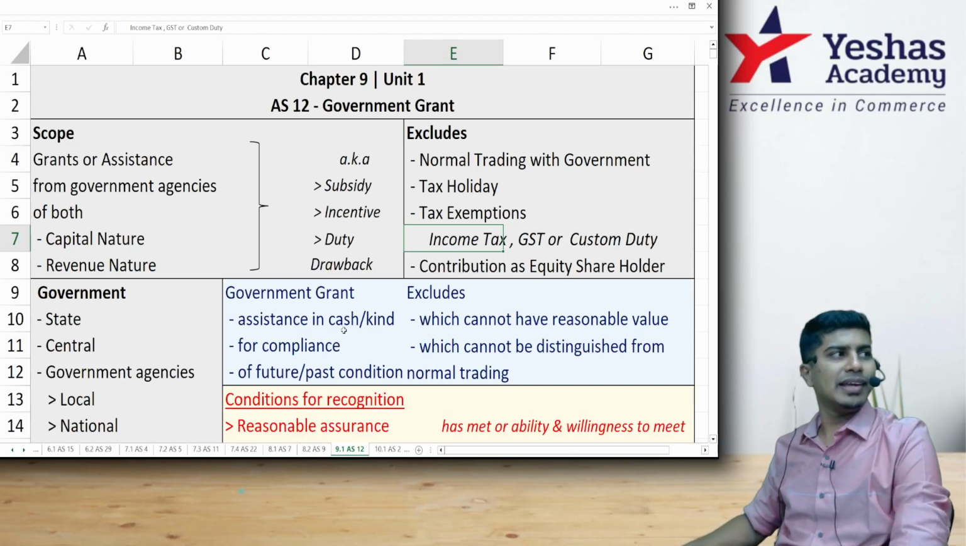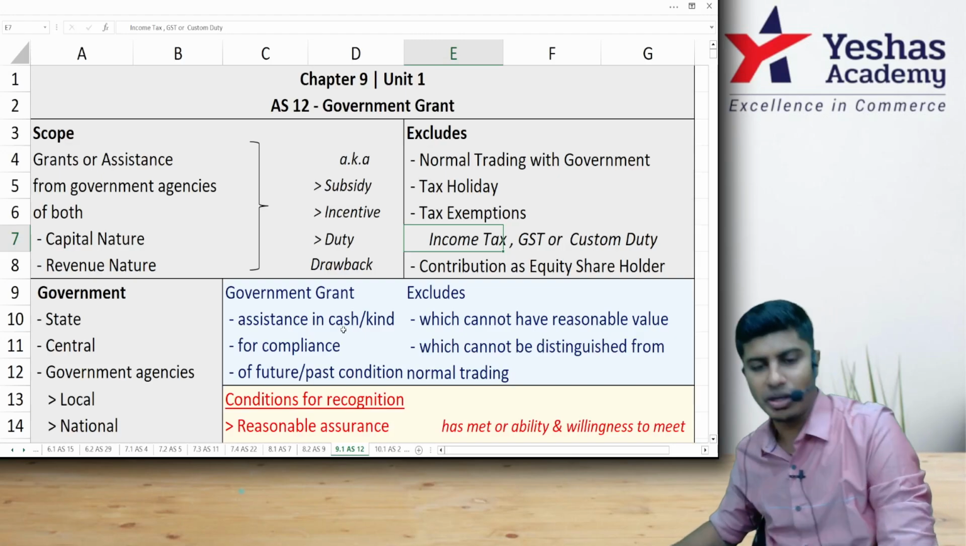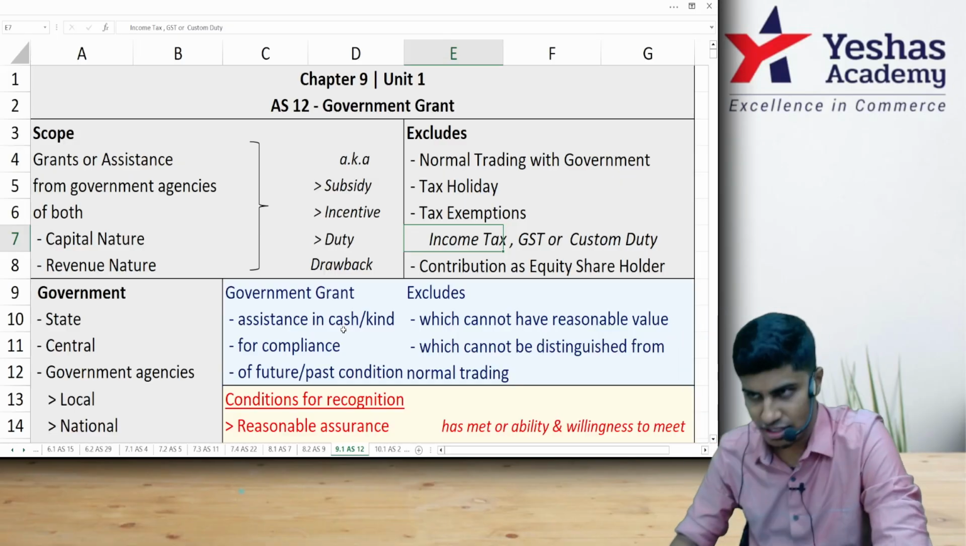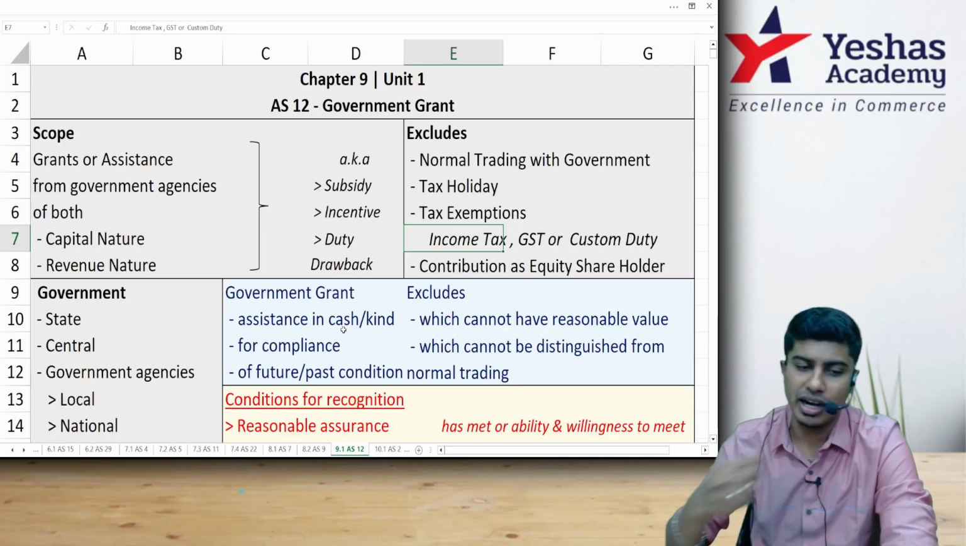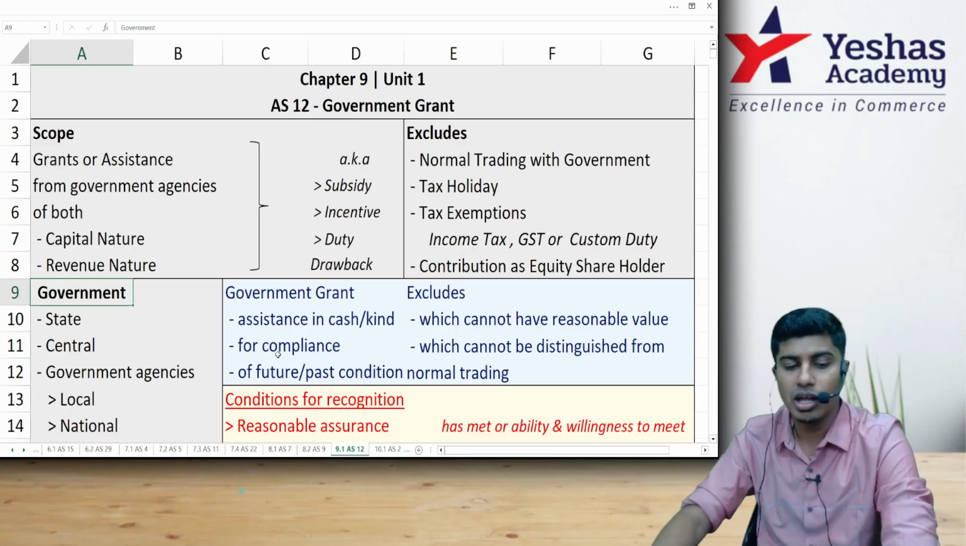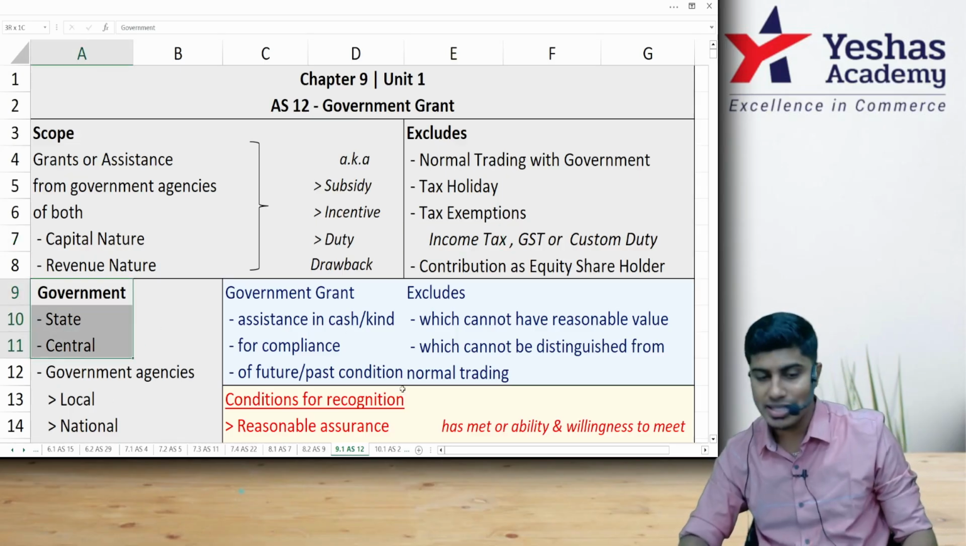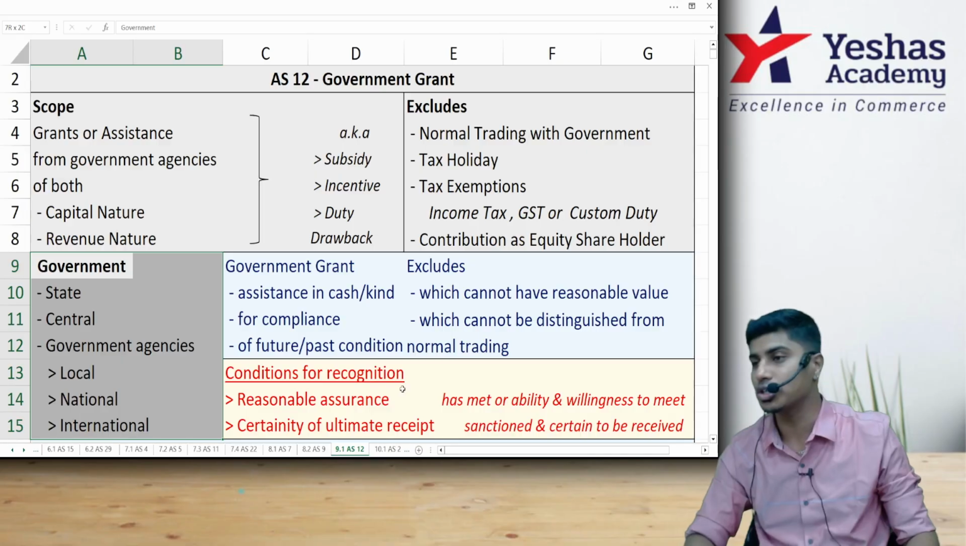Let's now revise quickly Accounting Standard 12, Government Grants. This is Chapter 9, Unit 1 of our syllabus. When we talk about government grant, what do we mean when we say government? Government includes state government, central government agencies, local, national, or international bodies also.